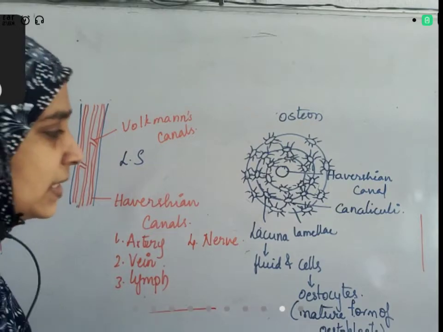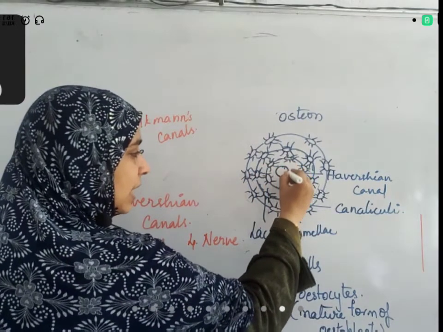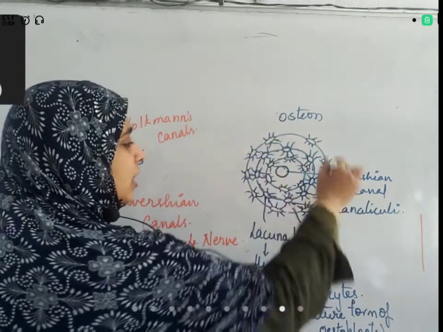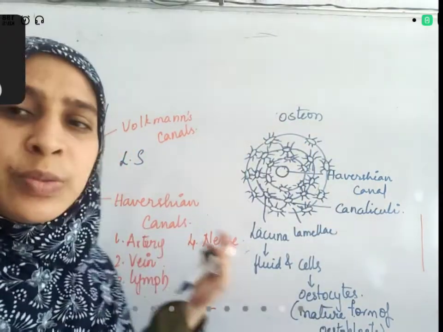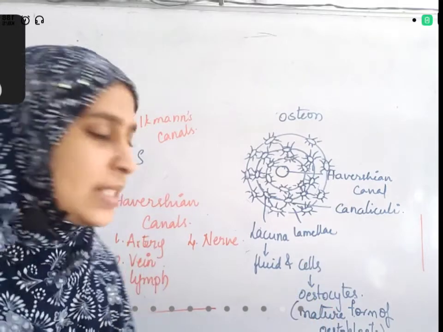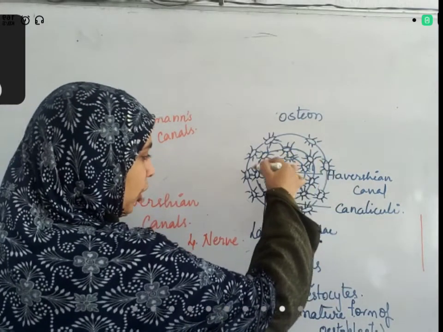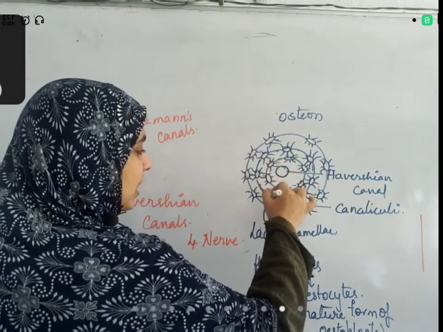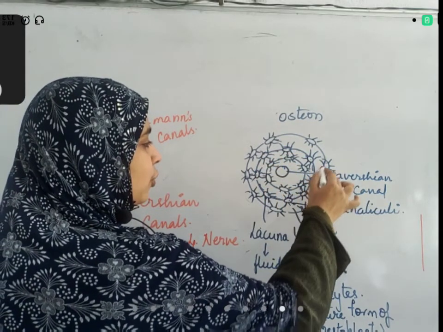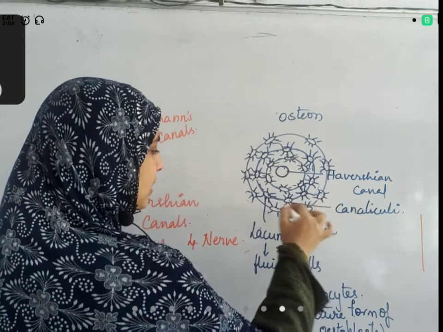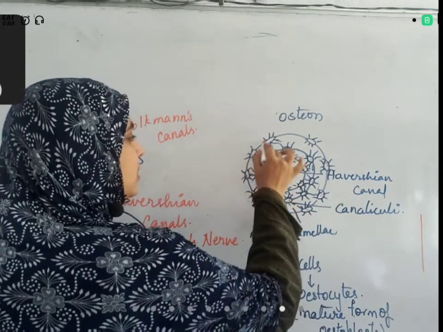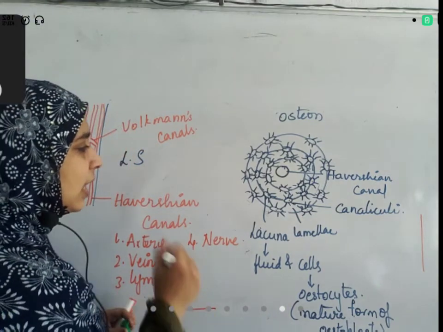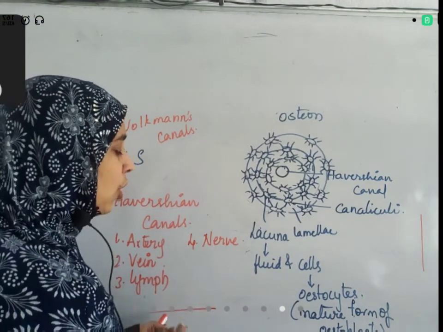So, what is present in this? One Haversian canal is present. Around that, lamellae are present. Here, three concentric rings. Sometimes more than three will be formed, sometimes less. At the corners of this lamella, we have small lacunae. In these lacunae, we have fluid and histiocytes, and branches of these lacunae are called canaliculi. This entire set is called an osteon.